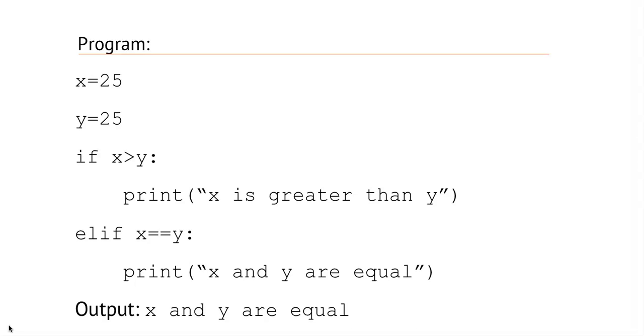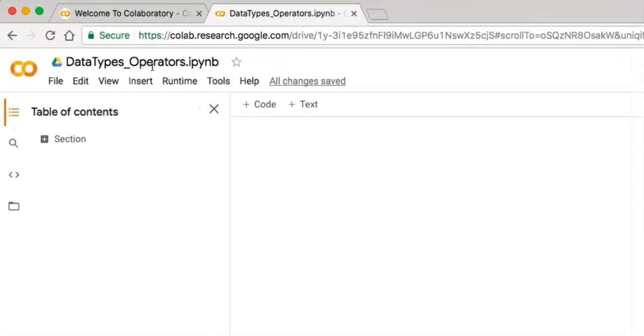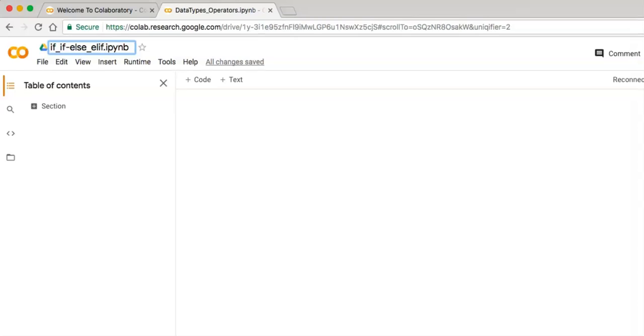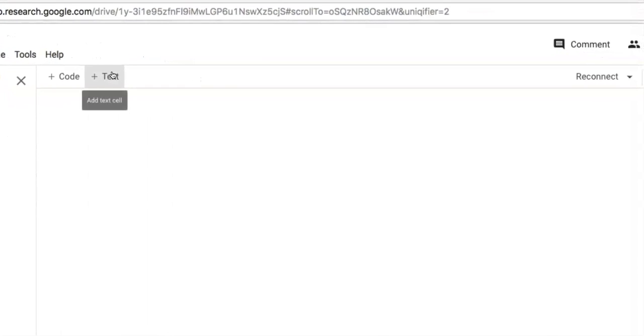So that's it. Now we'll try all these programs on Google Colab Editor. Now this is our Google Colab Editor. So first rename this file as if else elif. That's it.